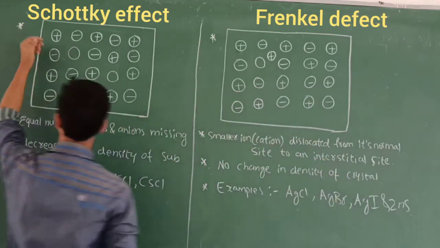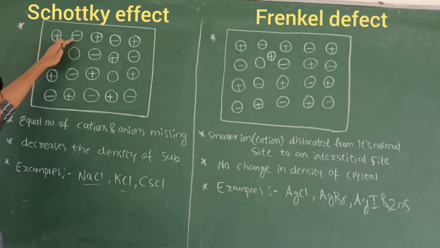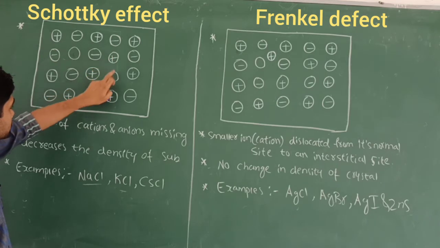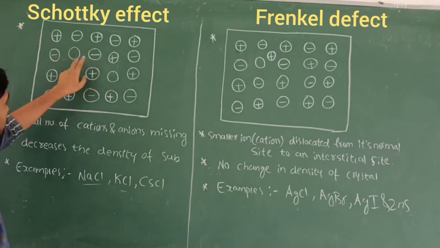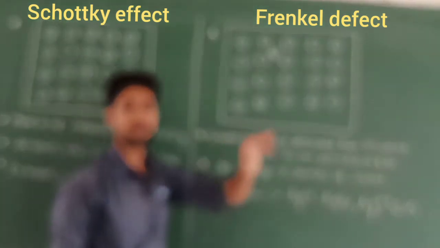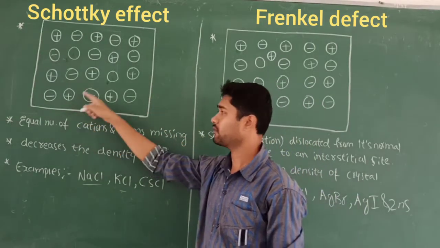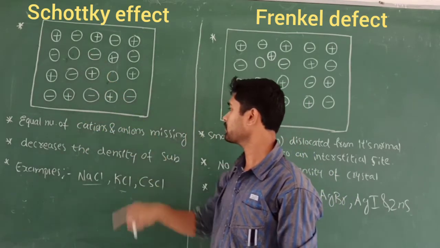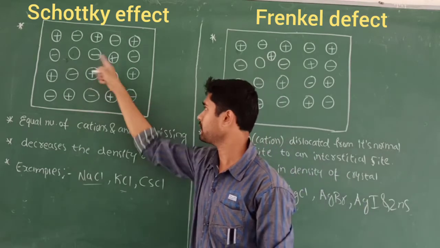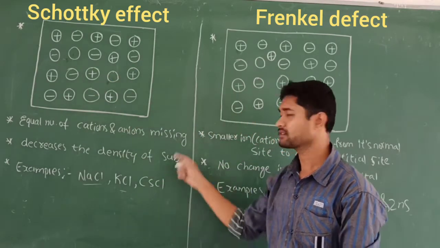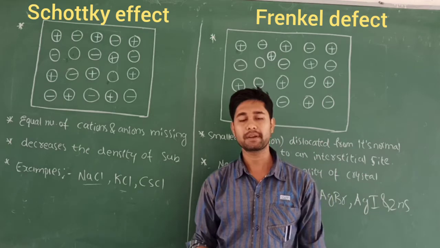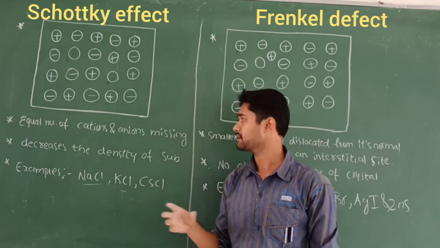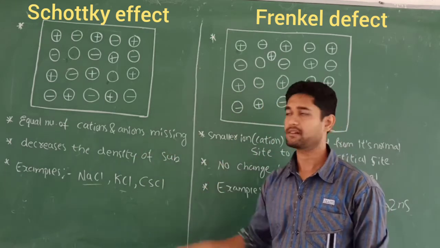Here a plus is missing, and similarly, after the plus and minus, an equal number of cations and anions are missing. As per the definition, an equal number of cations and anions, here one cation and one anion, are both missing. Why are they missing? In order to maintain electrical neutrality. So that is called the Schottky defect.